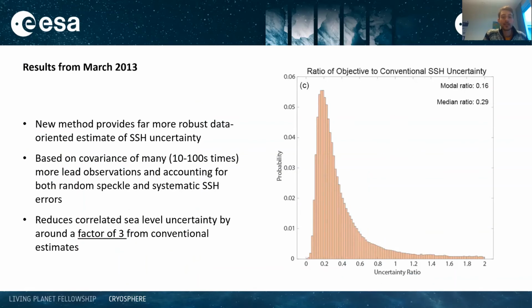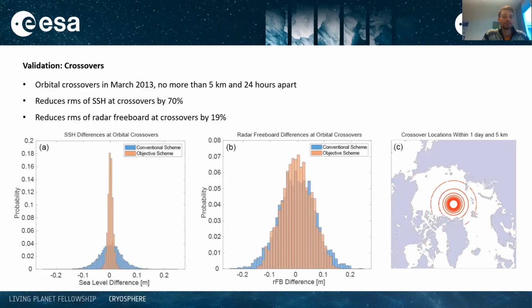The obtained uncertainty is also based on the covariance matrix of lead observations, so it's much more data-oriented than the conventional uncertainty estimates. And because the SSH estimate is obtained from 10 to 100 times more leads, it's about a factor of 3 lower than the conventional error estimates. To evaluate how well the method is working, we first looked at orbital crossovers, and we found that the estimated SLA difference at crossovers is reduced by about 70%. And the derived radar freeboard difference is reduced by about 19%, indicating that potential biases in the determination of SSH account for about a fifth of the RMS of freeboard at crossovers, and the rest will be ice related.